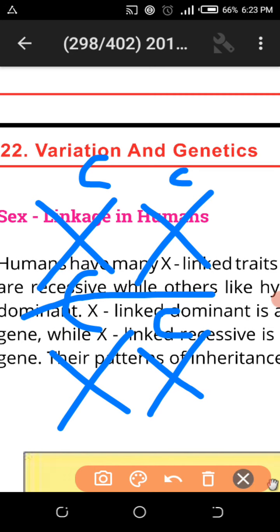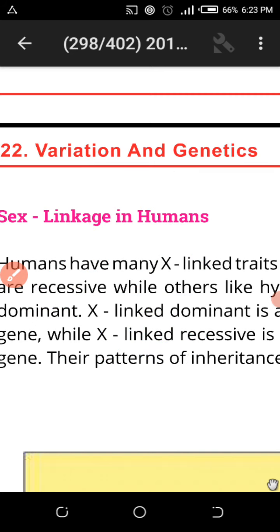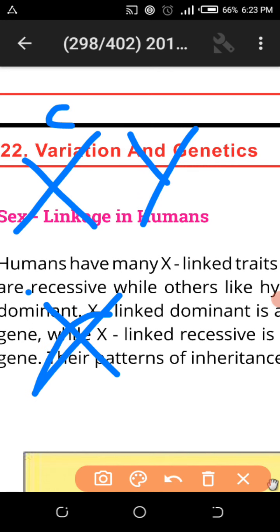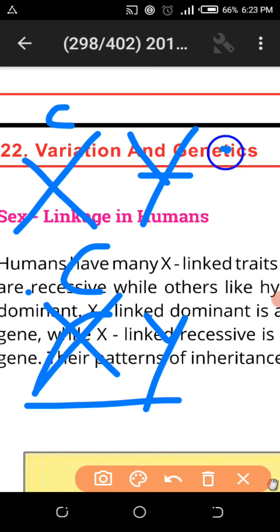In case of the male, X^c Y is a color blind male, X^C Y is a normal male, with a 50% chance to develop color blindness or hemophilia or any X-linked recessive disease.